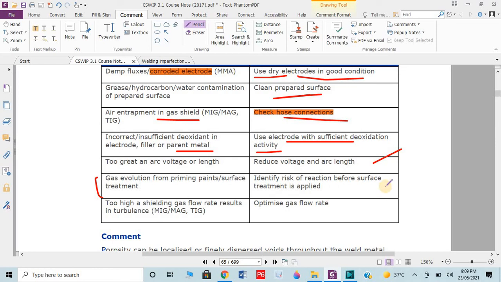Identify the risk of reaction before heat treatment. We need to clear all the painted surface areas. Too high shielding gas flow results in turbulence. Meaning if the flow of gas is too high, then turbulence could occur. So we need to optimize the flow rate.